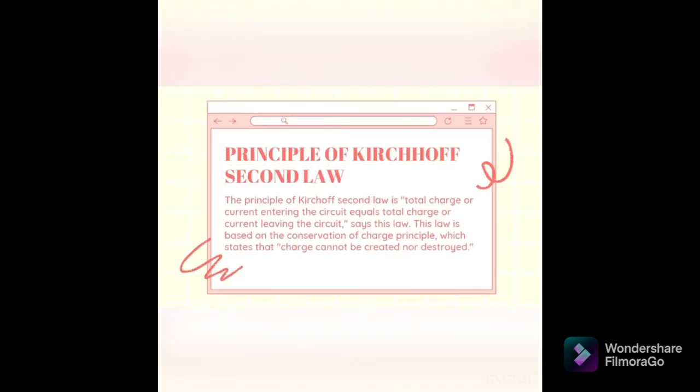The principle of Kirchhoff's law is that the total charge or current entering the circuit equals the total charge or current leaving the circuit. This law is based on the conservation of charge principle, which states that charges cannot be created nor destroyed.